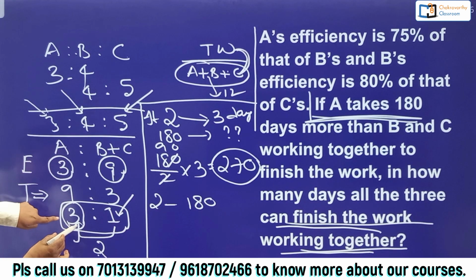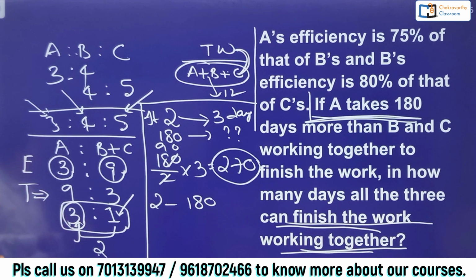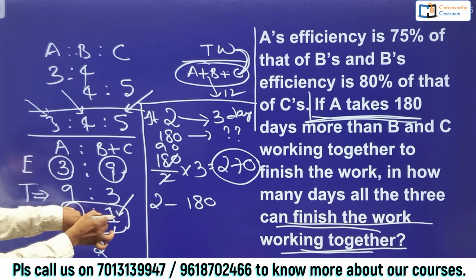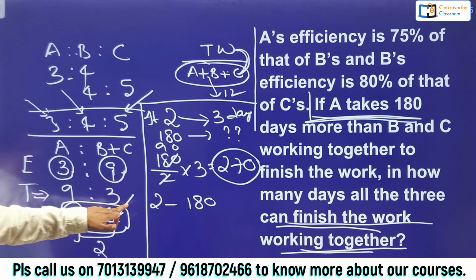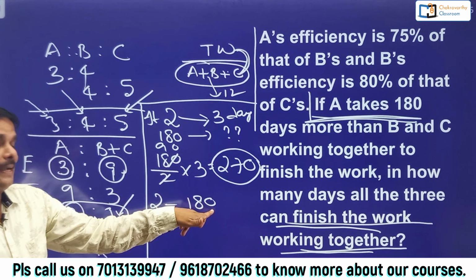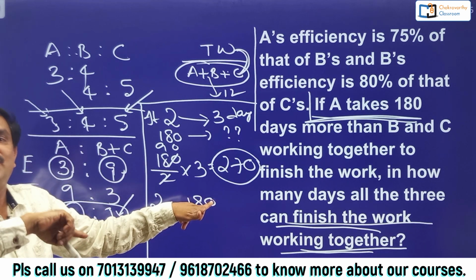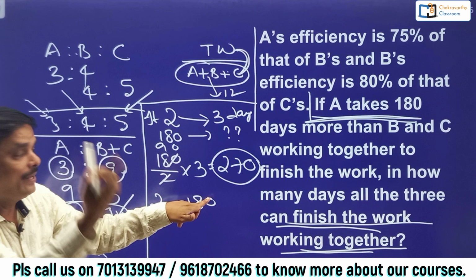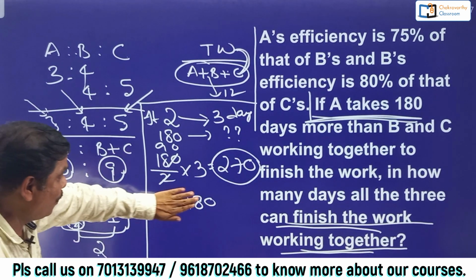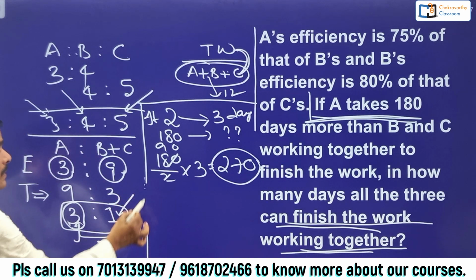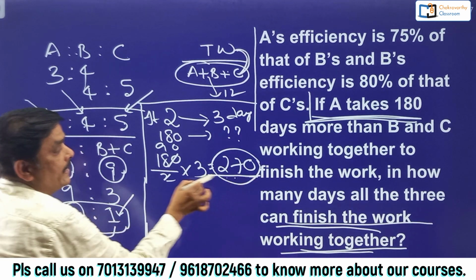I need 3 parts because I am focusing on A. Either you can find out the total work by focusing on A or B plus C also. That's up to you. I have taken A. When 2 parts is 180, 1 part is 90, 3 parts should be 3 into 90, that is 270. Now we got the idea. Now A can do the complete work in 270 days.